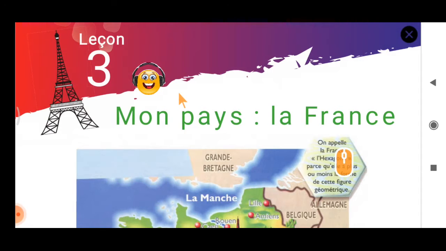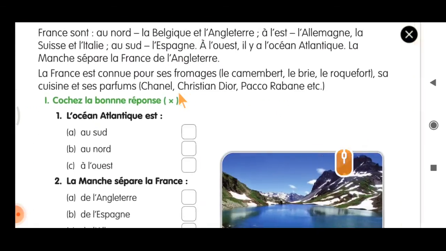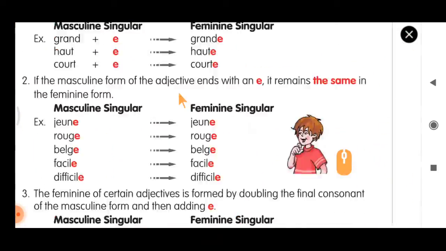So from this lesson we have finished 6 exercises, and last week I gave you a new homework, that is exercise number 7. Let's see that and then we will continue with the other exercises.